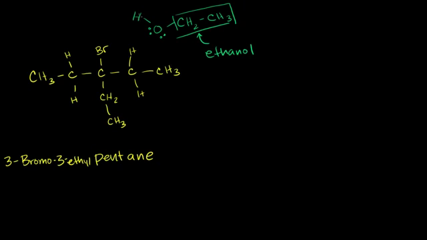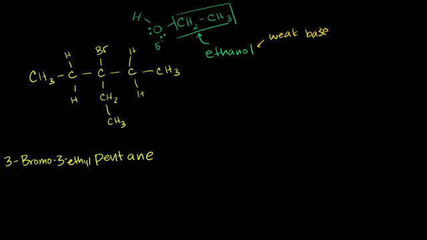Now, ethanol already has a hydrogen. It's not super eager to get another proton, although it does have a partial negative charge. It is polar. Oxygen is very electronegative, so it has a partial negative charge. So maybe it might be willing to take on another proton, but it doesn't want to do so very badly. So it's actually a weak base. So ethanol right here is a weak base. So it's not strong enough to just go nabbing hydrogens off of carbons like we saw in an E2 reaction. So it's just going to sit passively here and maybe wait for something to happen.